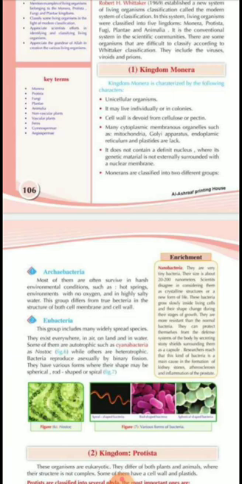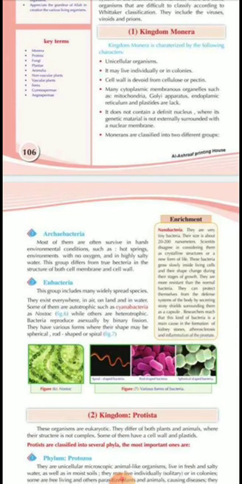How about the second? The second try was by the scientist Carl Linnaeus, and he established the traditional classification system. It was very easy because he classified all the living organisms into the animal kingdom and the plant kingdom. Just the animal kingdom and the plant kingdom.